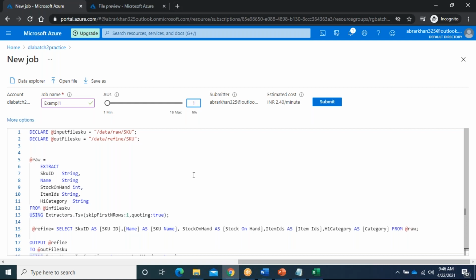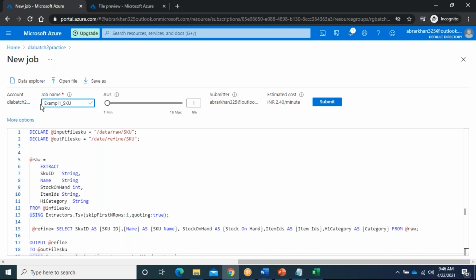If you use 10 AUs but don't use all of them, they don't charge for 10 AUs, they charge very minimal, but that is not suggested. Based on our process and calculations, we will put the AUs. This we can also manage programmatically from Azure Data Factory. I will show you that while doing Azure. So for example, example 1, SKU.